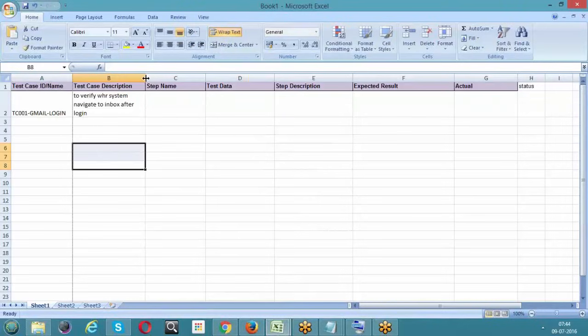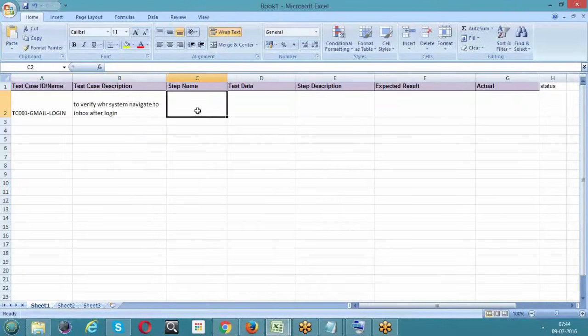You are trying to test whether it will take you to the inbox or not, right? So the core intention, what we are expecting from the system, why we are writing the test case, your main goal or scope, should be written in the second column. The step name should start with step 1. So what is the description?